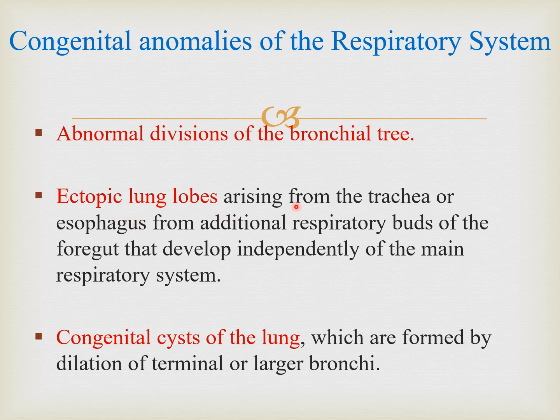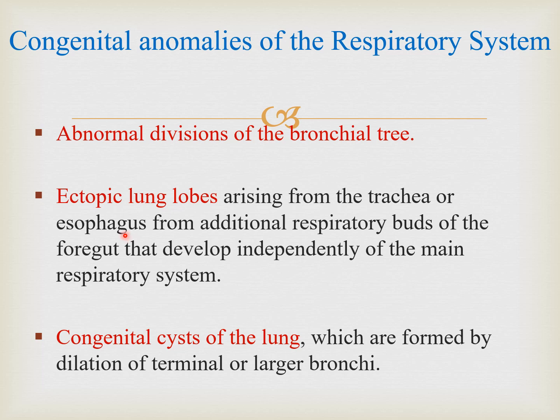Ectopic lung lobes arise from the trachea or esophagus, from additional respiratory parts of the foregut that develop independently from the main respiratory system. So sometimes there are extra lung lobes, not coming from the usual place but from some other place. That is known as ectopic lung lobes. They can arise from the trachea or from the esophagus.